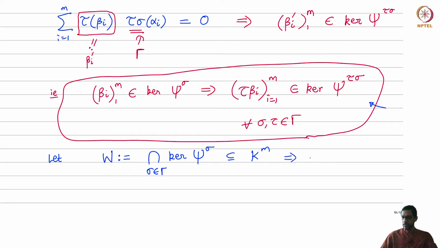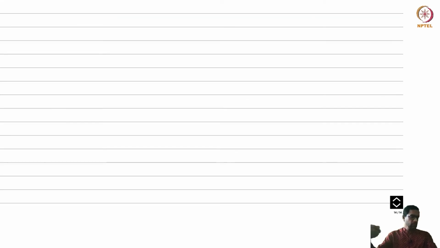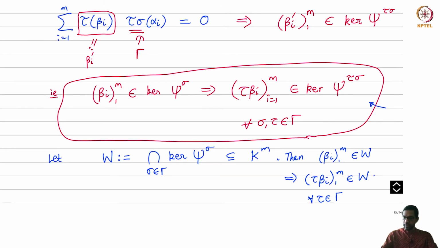This means the following: if I apply tau to W, the answer is again in W. So if beta i belongs to W, so does tau beta i. This is invariance under the action of gamma, and I should say this is for all tau in gamma. So we are going to use this invariance under the action of gamma. This is one property.